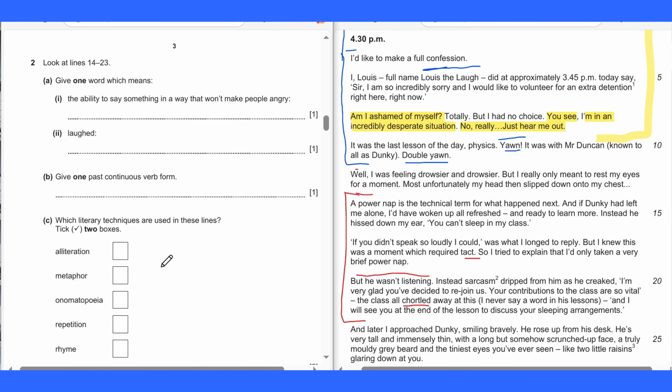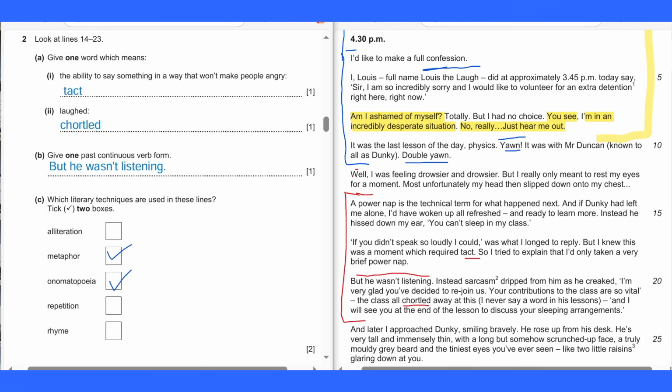If you have not finished, you may pause this video. So it's metaphor and onomatopoeia. So metaphor is this one, as he creaked. Alright, creaked in here is to compare the teacher's voice to a harsh scraping sound. Right, that is the metaphor. So onomatopoeia is he hissed down my ear.